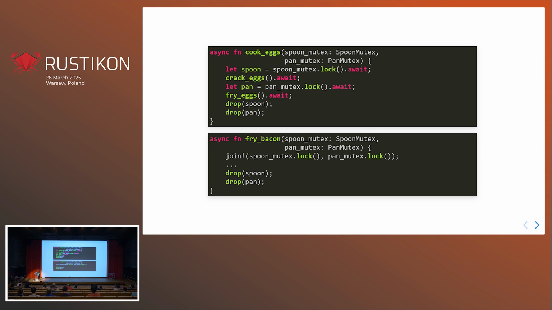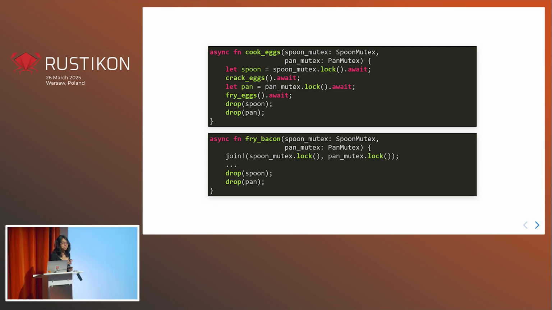Can anyone see a problem? If the pan mutex is locked before the spoon mutex in the fry bacon function, and meanwhile the spoon mutex gets locked within the cook eggs function, then you get a deadlock. Yes, exactly. Now, that was actually a very long explanation, right? And those are all the steps that you need to have in your head when you're trying to debug it. Let's see if we can walk through it.